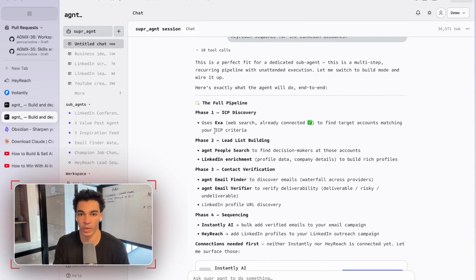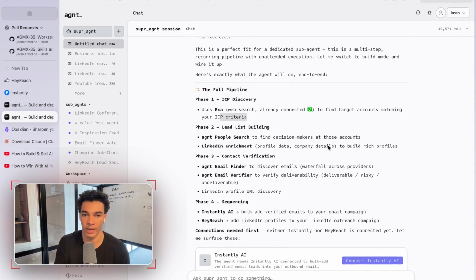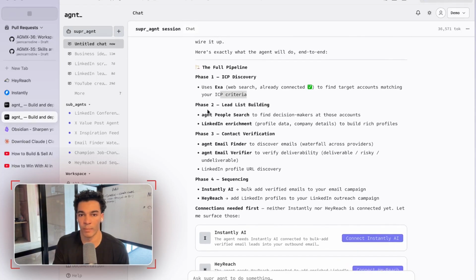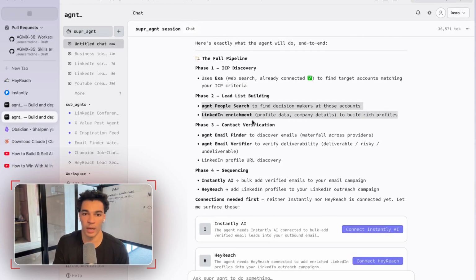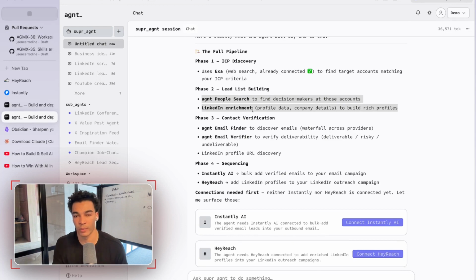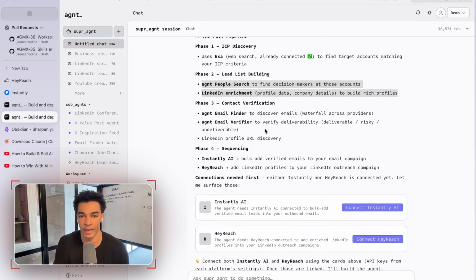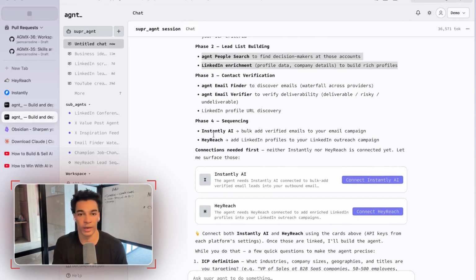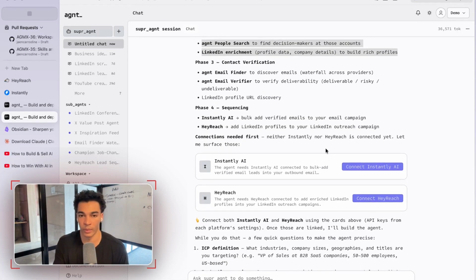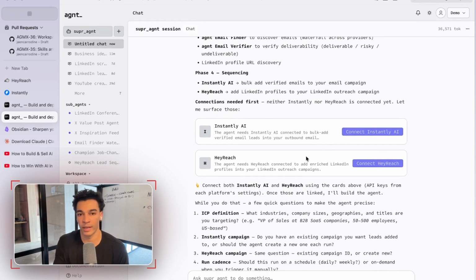Okay, so just off that initial message, it's already come up with a full plan for us. So first it's going to research the web to find target accounts. Then it's going to build a list with those people. And then it is going to enrich them with LinkedIn. And finally, it's going to find and verify their emails and then go ahead and sequence them into the platforms that we specified. So it's already identified that since we mentioned these two platforms, it's just asking us to go ahead and connect those integrations.